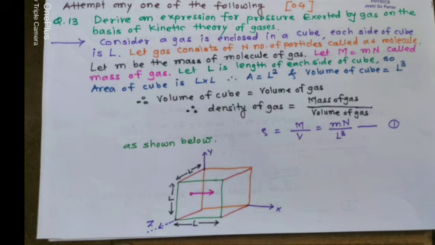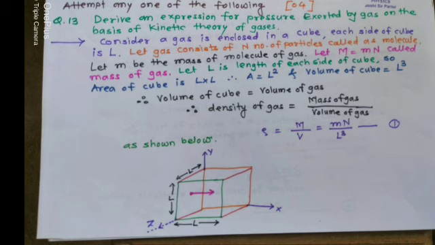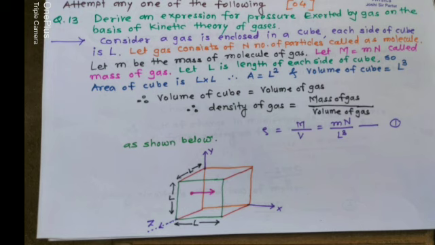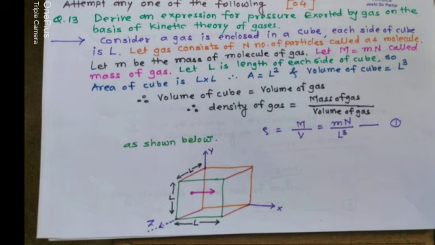So the area of the cube face is L multiplied by L, which is L square, and the volume of the cube is L cube. Therefore the volume of the cube is equal to the volume of the gas. Therefore the density of the gas is equal to the mass of the gas divided by the volume of the gas. So density rho equals capital M upon capital V, which is small m capital N upon L cube. Equation number 1 as shown in the figure.